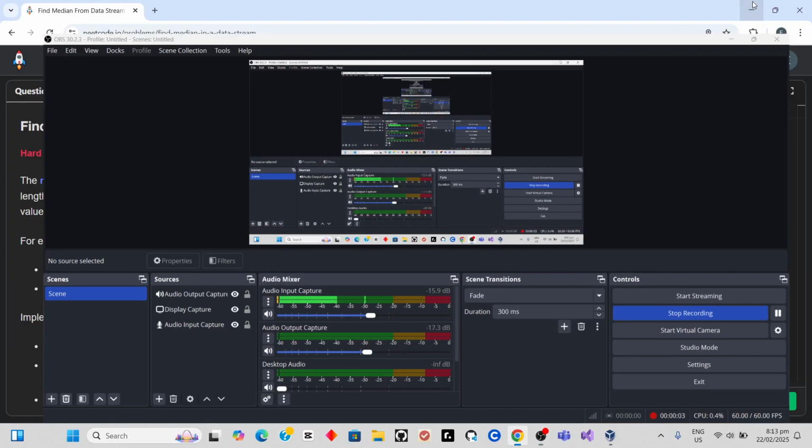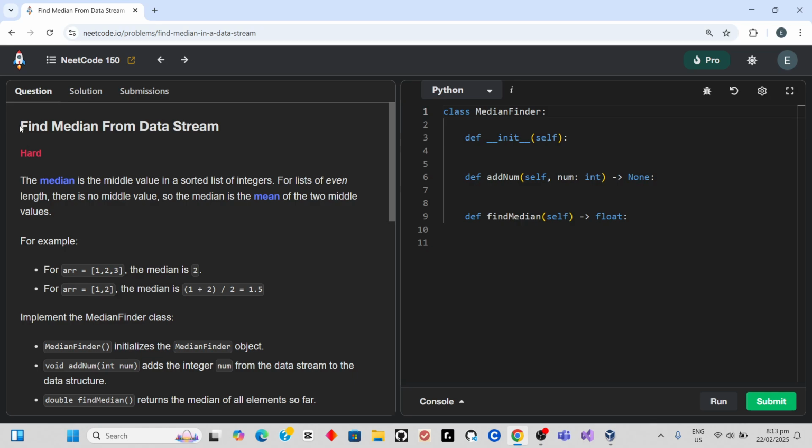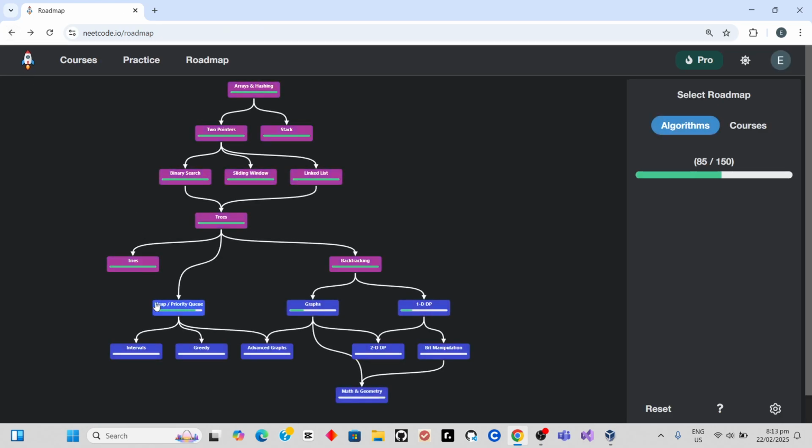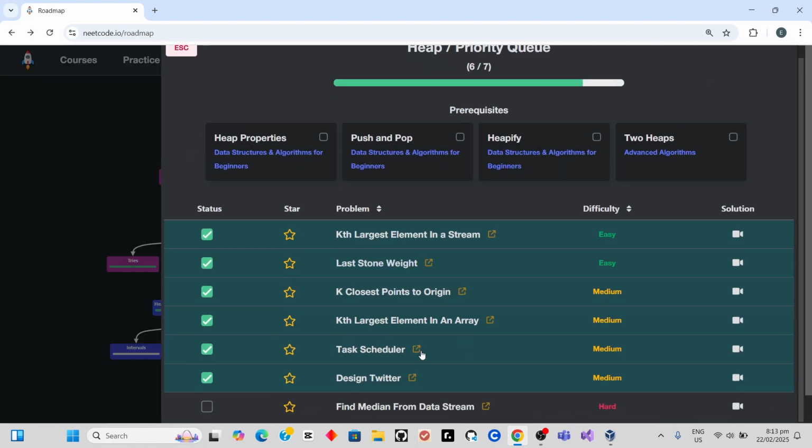What's up? So today we're gonna solve in the code 150 heap slash priority queue. Great pyramid get trees, tries, backtracking, and now we're at the final part of the heap slash priority queue.